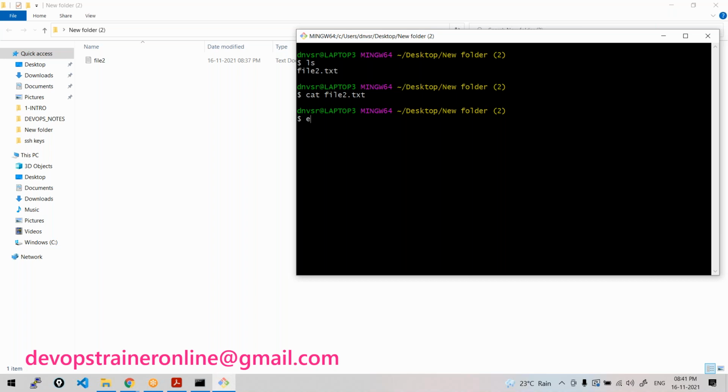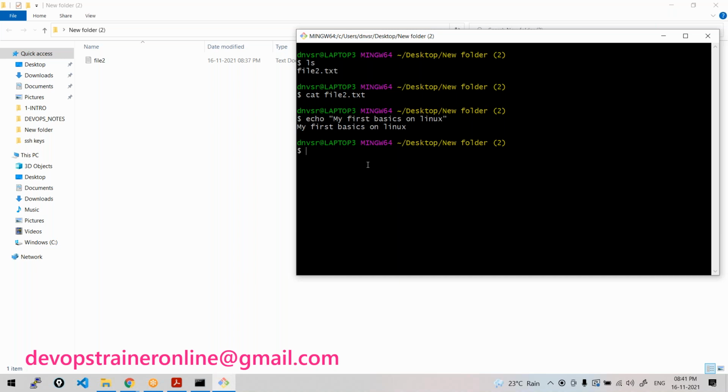Let me show you another command. There is a simple command called echo. Echo, in double quotes, let's say, my first basics on Linux. Like you might have seen a print command in any programming language, it will print the message. The same thing, echo will print the message you have given there. It's just like the print command, and you can use it to print any variable values or anything.